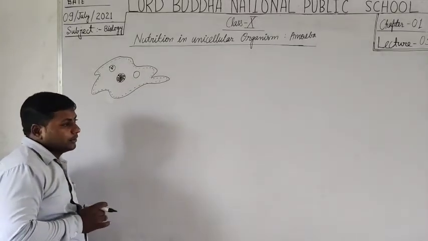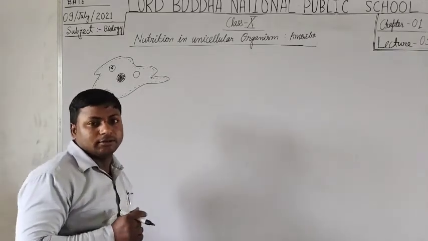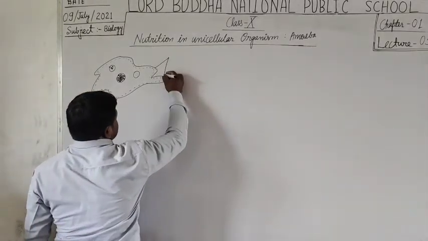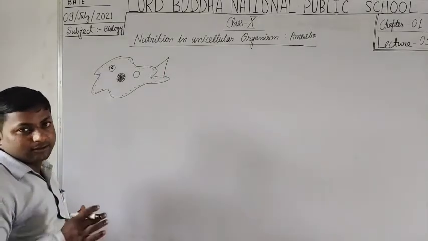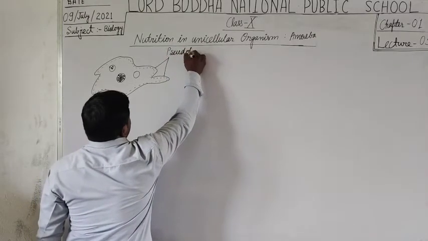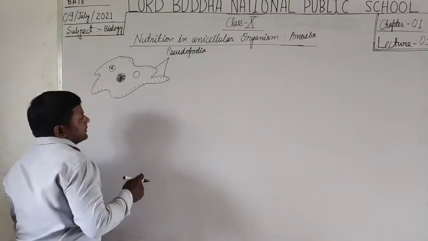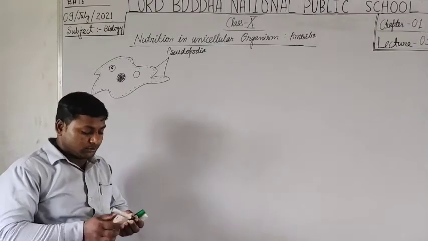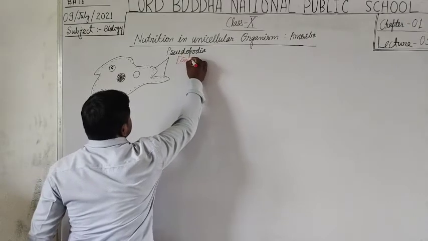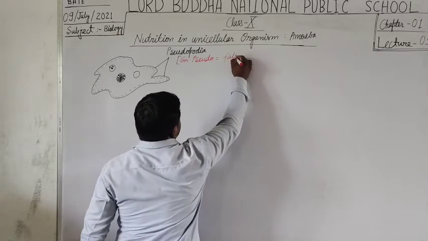Students, amoeba performs locomotion with the help of appendages called pseudopodia. What is it, students? Pseudopodia. The term pseudopodia is derived from the Greek word pseudo, which means false or half.